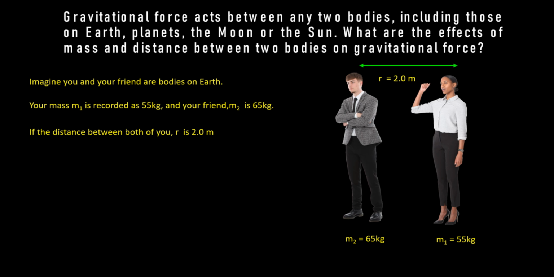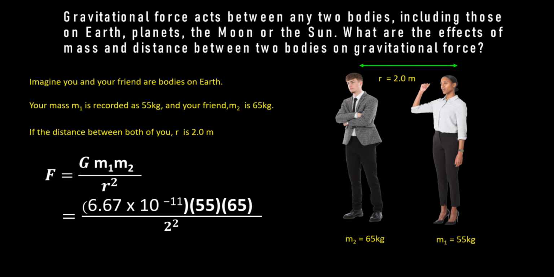If the distance between both of you R is 2 meter, the gravitational force will be equal to G M1 M2 divided by R squared. Substitute G equal to 6.67 times 10 power of negative 11, M1 55 kg, M2 65 kg, and R 2 squared. The answer is 5.96 times 10 power of negative 8 Newton.